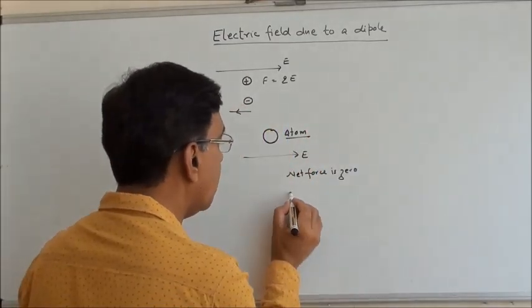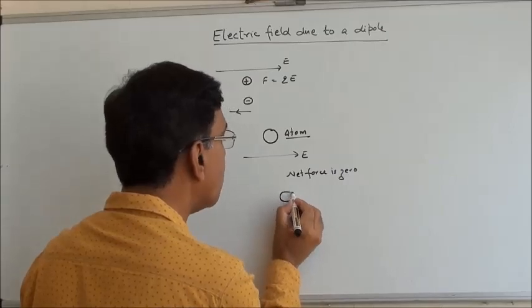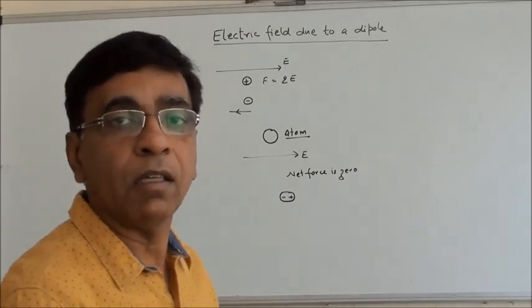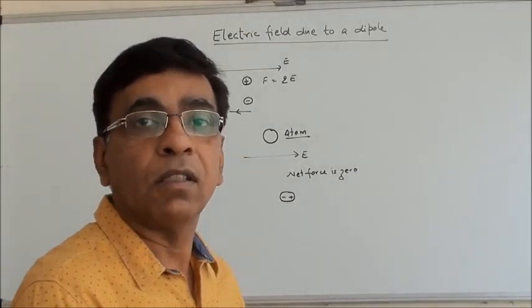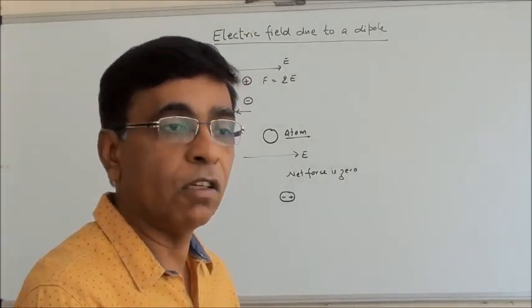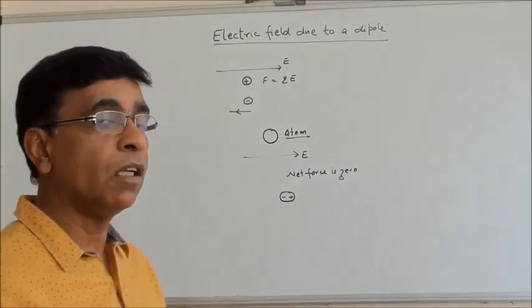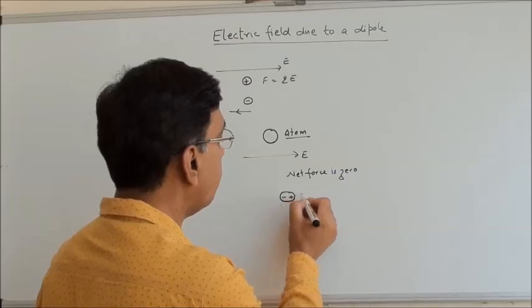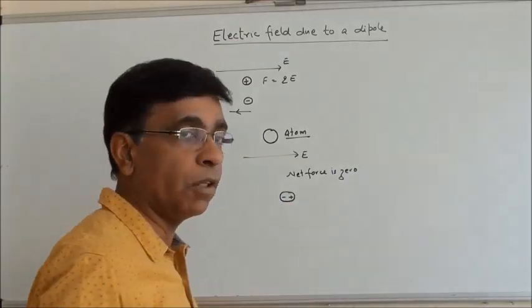So actually the centers of positive and negative charges in an atom are shifted. Center of positive charge, center of negative charge no longer coincide. Now positive gets shifted towards the field and negative opposite to it.